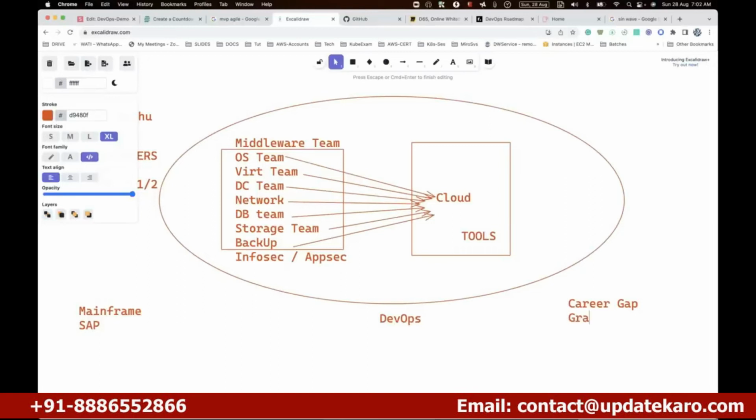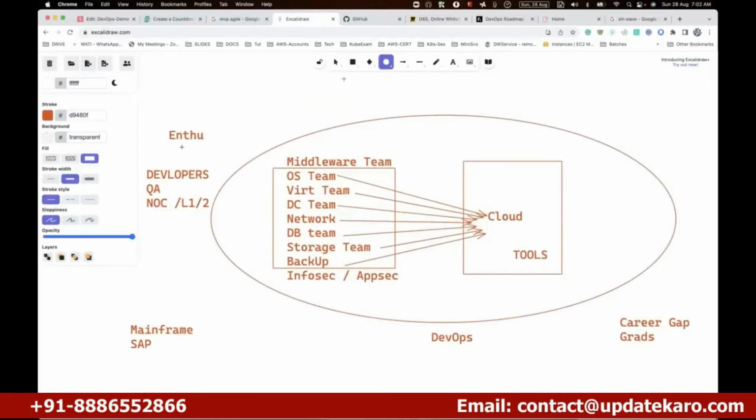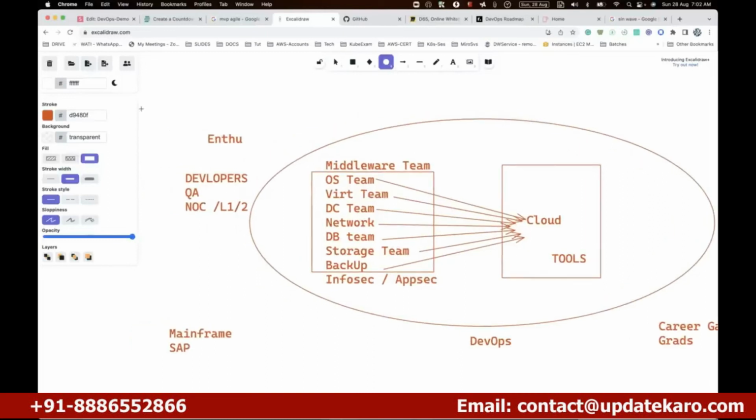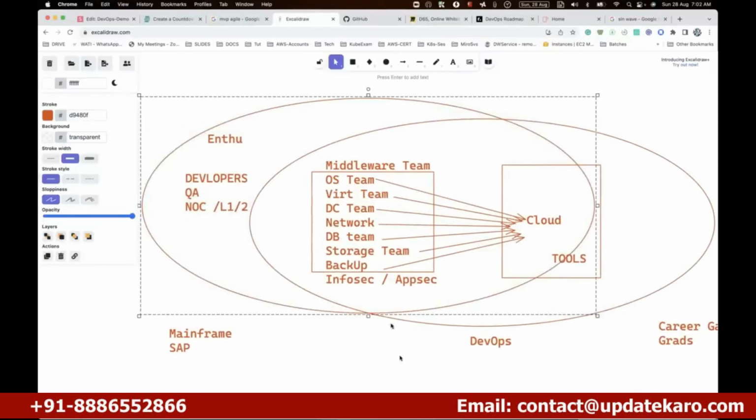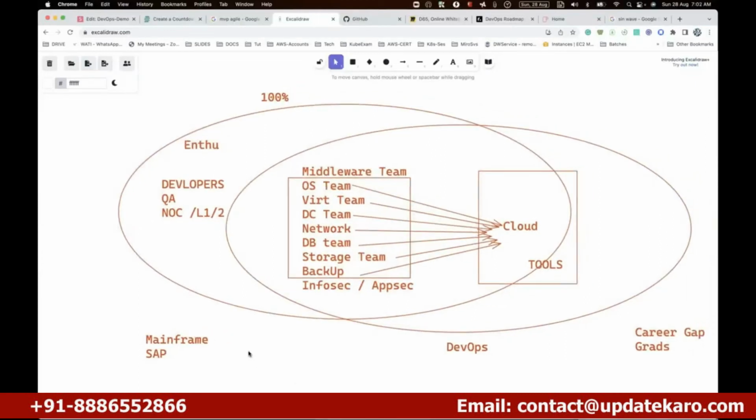And any grads is also okay, but again, as I was telling, it is your choice. If you are coming from any of these particular areas, I'll give you 100% okay from my side. Yes, you can try this training. But where you're coming from these backgrounds, it has to be your choice.